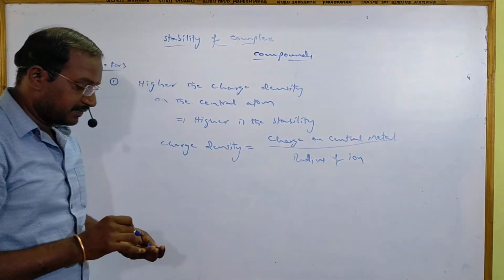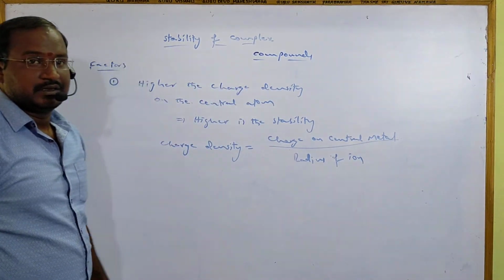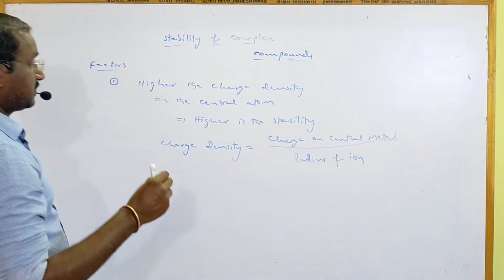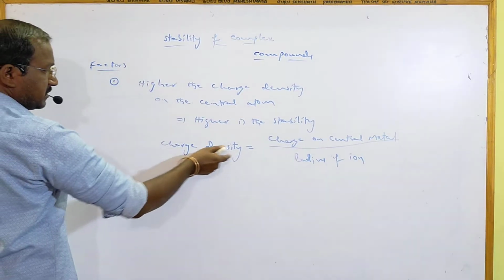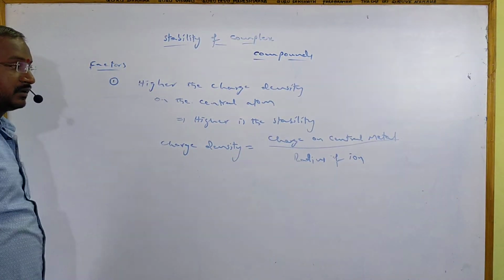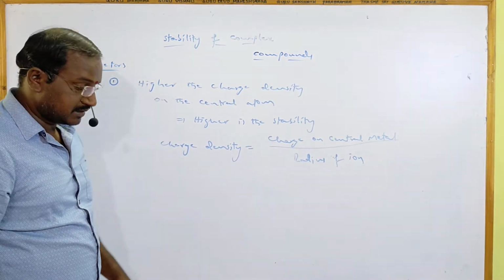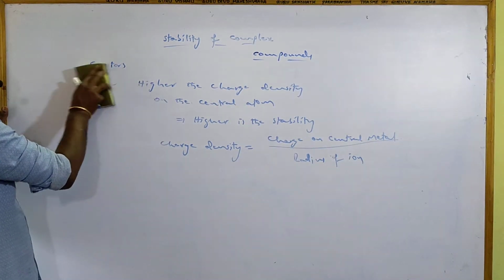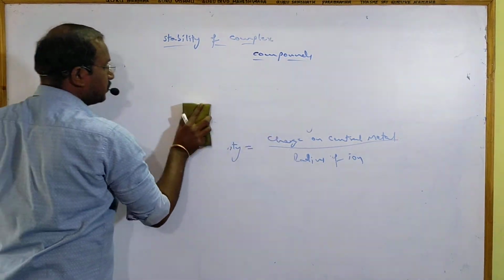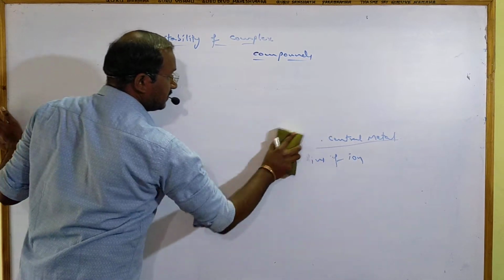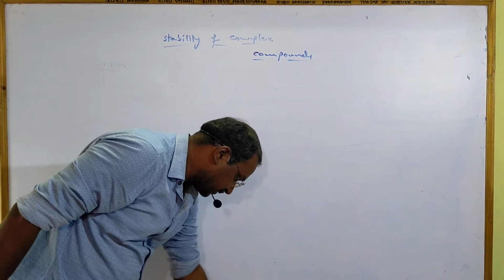This is the first important factor. If the charge density on the central metal ion is more, automatically the stability of the complex is more. Charge density is calculated as the ratio of charge on the central metal ion by the radius of the ion. If charge is more, charge density is more. If radius is more, charge density is less, and then the stability of the complex is less. So like that you have to see.